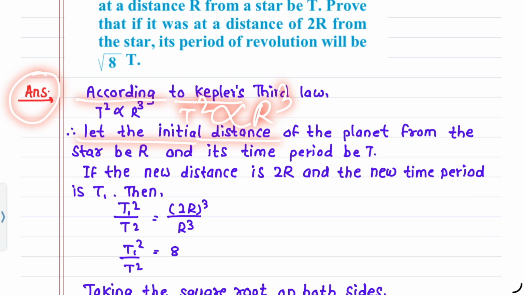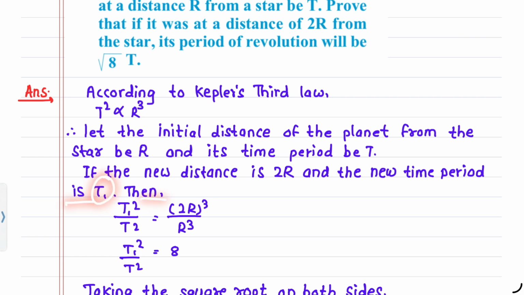Let the initial distance of the planet from the star be r and its time period be T. If the new distance is 2r and the new time period is T1, then T1 squared upon T squared equals (2r) cubed upon r cubed.